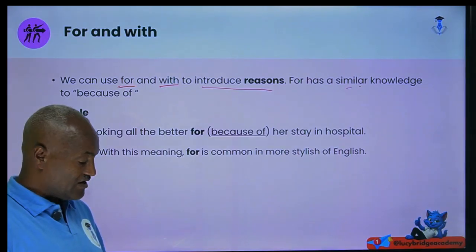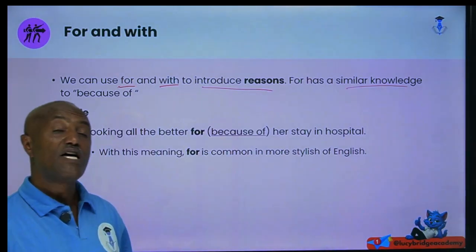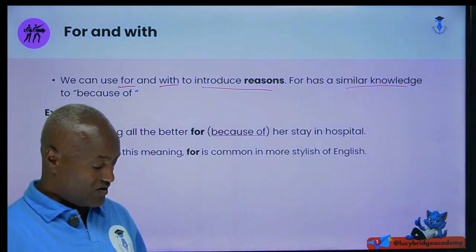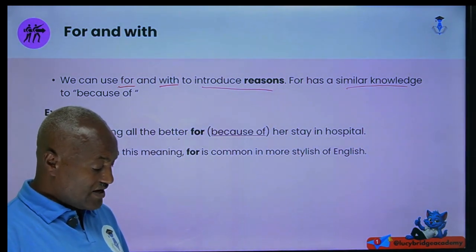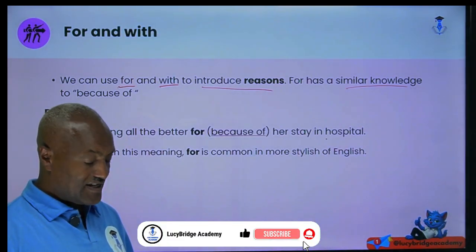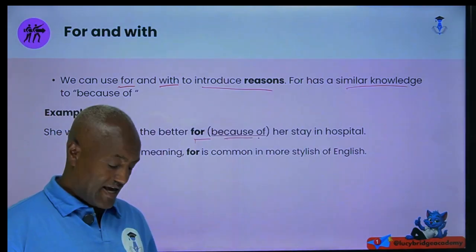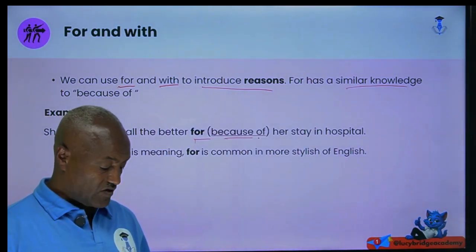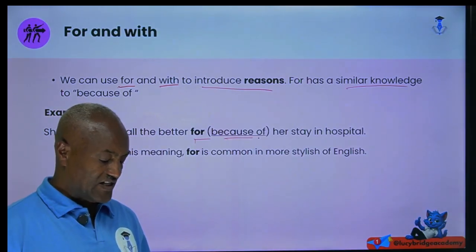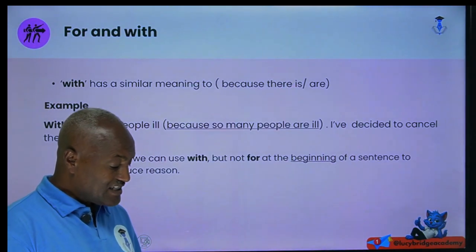For has a similar meaning. For means what? Because of. With means what? Because there is or because there are. This is what you have to remember. She was looking all the better for her stay in hospital. Now for means here what? It has the sense of because of. With this meaning, for is common in more stylish English. With has a similar meaning.